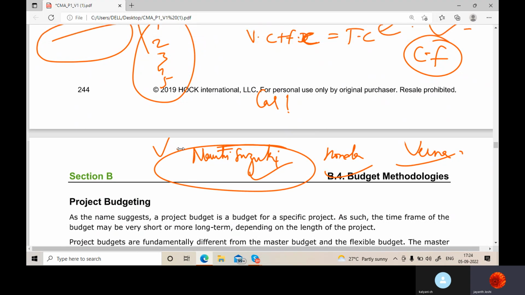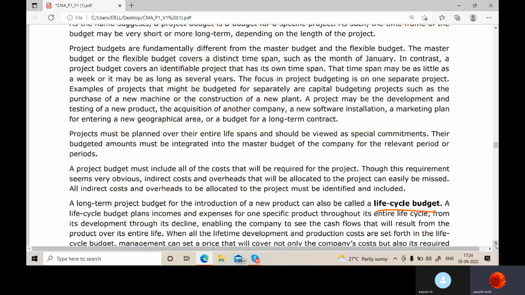From day one when I bought, the cost is less when compared to others. The fuel charges, it consumes very little fuel. It's more fuel efficient. The service cost is very low. Resale value is high. So in the entire life, till I am going to use that, is that going to be a better option than these two? Yes. So there comes life cycle budget. Okay.